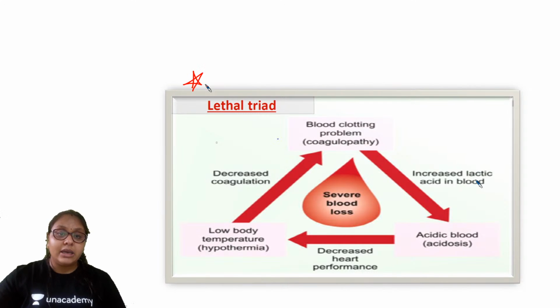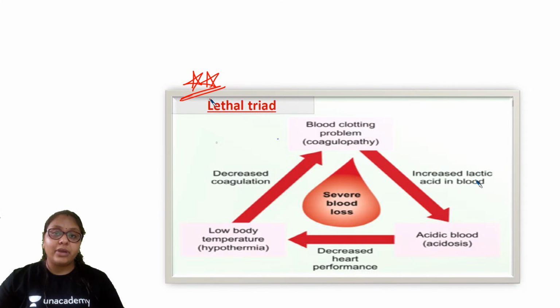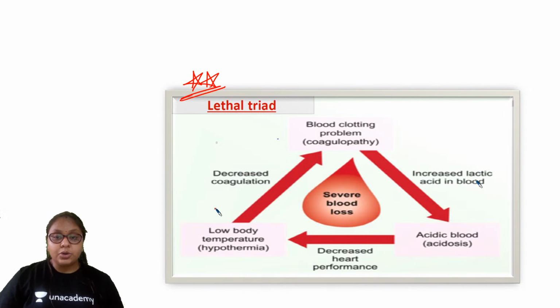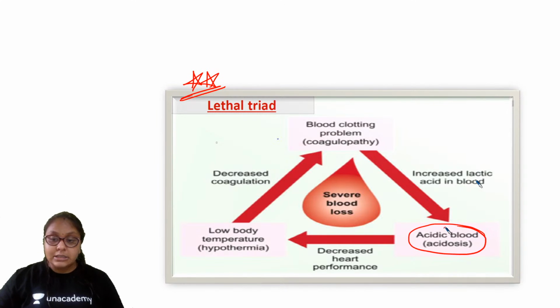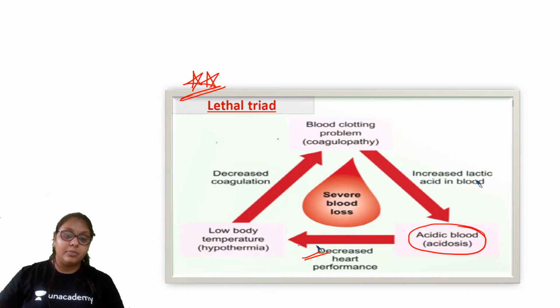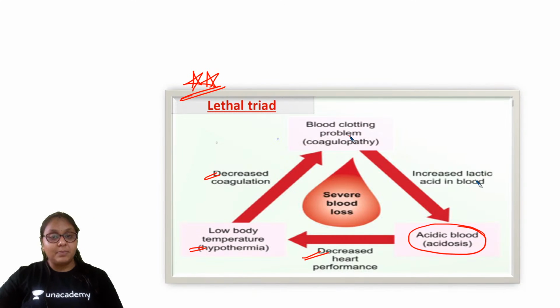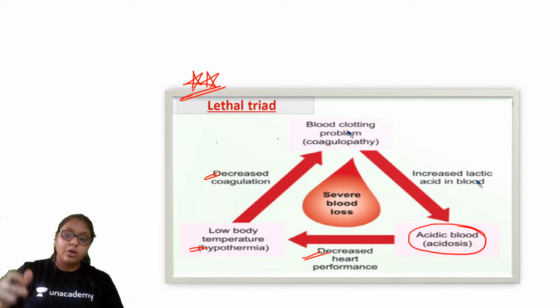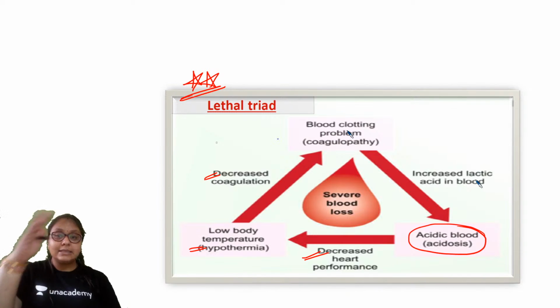Very important. What is the lethal triad? It is seen when there is hemorrhage. Because of the hemorrhage, I told you there will be tissue hypoxia, which will lead to acidosis. Because of acidosis, decreased heart performance can lead to hypothermia, which in turn will cause decreased coagulation, so again blood clotting problem, coagulopathy, and increased lactic acid in the blood. So this is a triad.